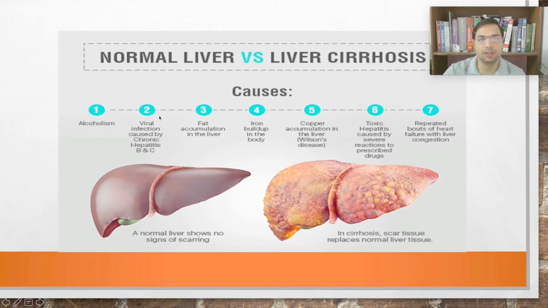Alcoholism is the number one, then viral infections, then non-alcoholic steatohepatitis, then hemochromatosis, then copper accumulation, Wilson's disease, then because of drug-induced hepatitis, right? So all these things, they can lead to liver cirrhosis.